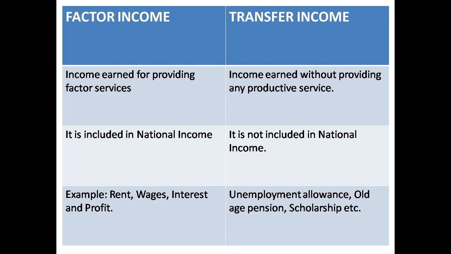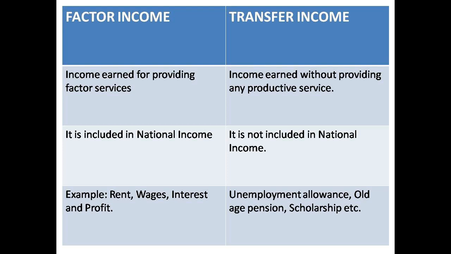Now let's see transfer income. Sometimes people earn income without providing any factor services. Say for example, you got a lottery. You got some money. You didn't provide any service. Just like that you took a lottery, by your luck, you got it. So it is without providing any productive service, without providing any factor service. So it's actually transfer income. Or somebody has donated some money to you. You got some donation from somebody. It is transfer income. Or you got a scholarship.